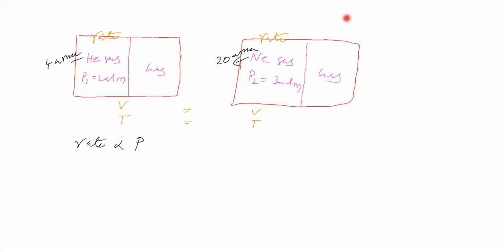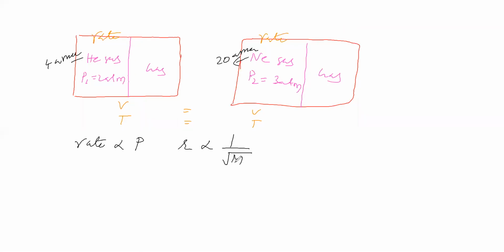See, how will a stout person walk, and how will a lean person walk? So you are saying that its mass is more, therefore it moves slowly, and its mass is less, therefore it moves faster. Therefore rate of diffusion and molecular mass are inversely proportional. So rate of diffusion is inversely proportional to the square root of molecular mass. It is a relation: rate of diffusion is directly proportional to 1 by square root of molecular mass.